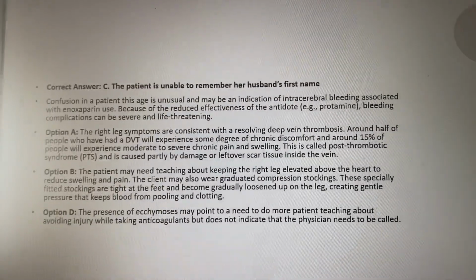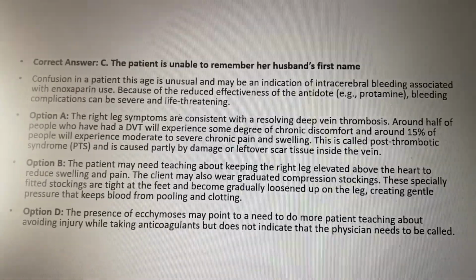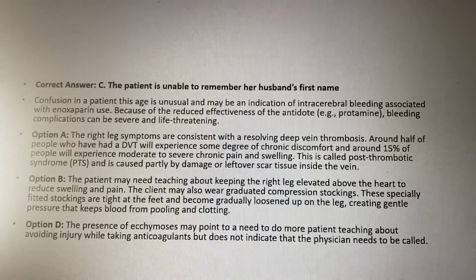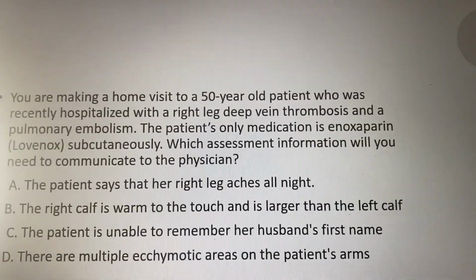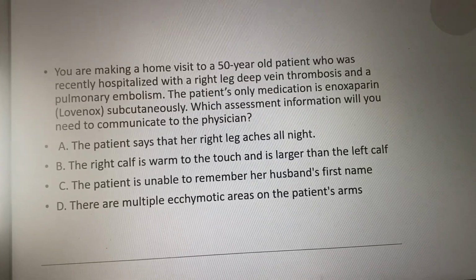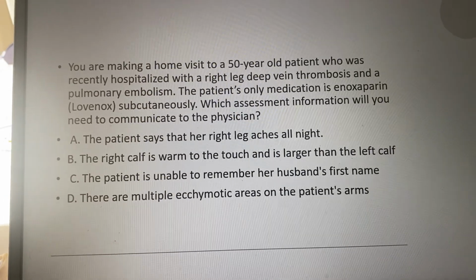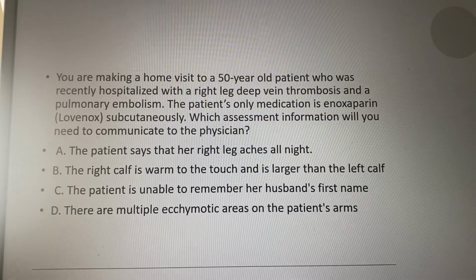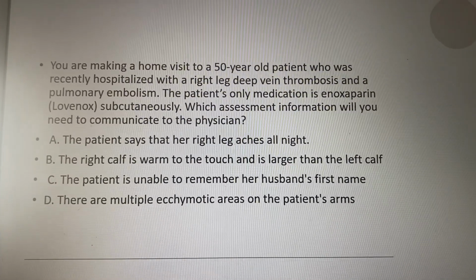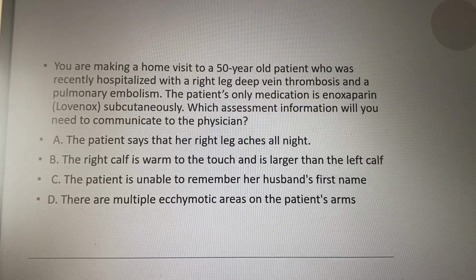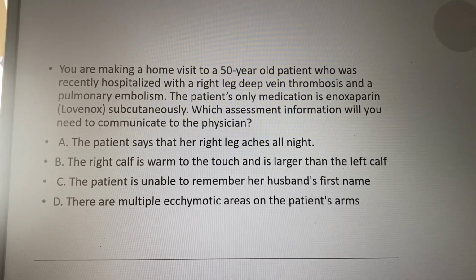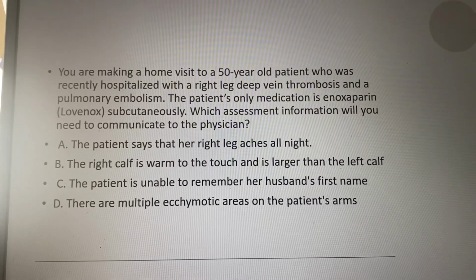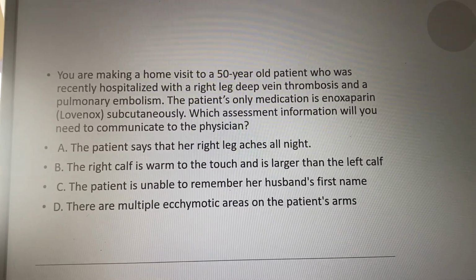And so here is your rationale: confusion. That is unusual. Like I said, that is pretty scary. Something's going on here. So there's a change in mental status. And especially I think too, just even add into it that if she has a history of clots, you also sometimes even think about, it specifically tells you she's on Lovenox, but you start wondering, did that clot move? But here's the biggest concern: is there bleeding going on in her brain? So she would need a CAT scan, right? And she would need to be further assessed regarding that.